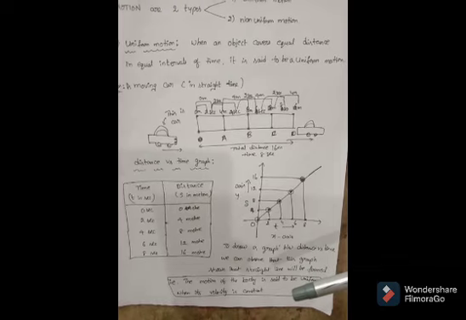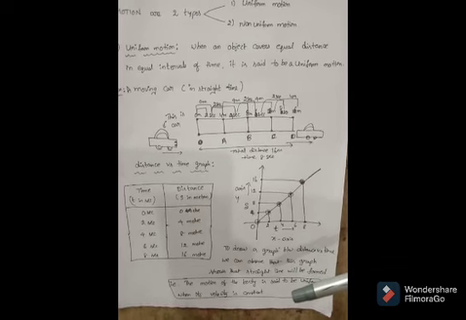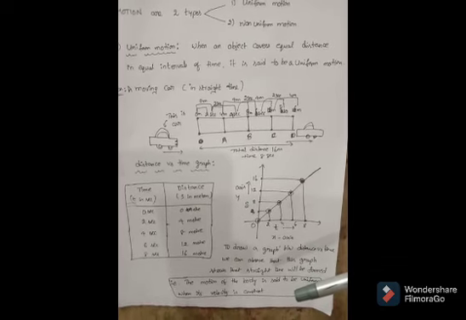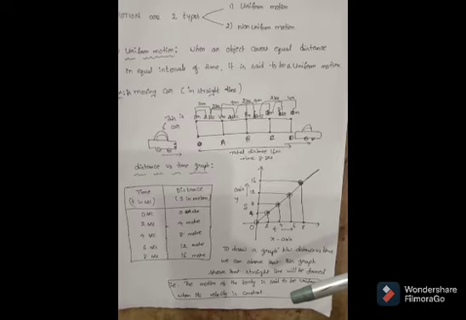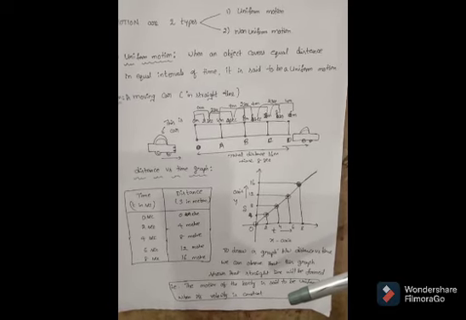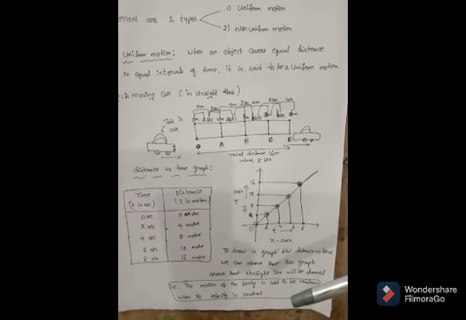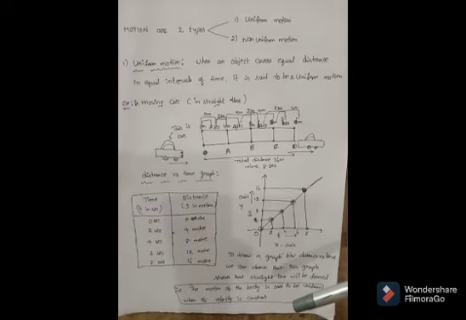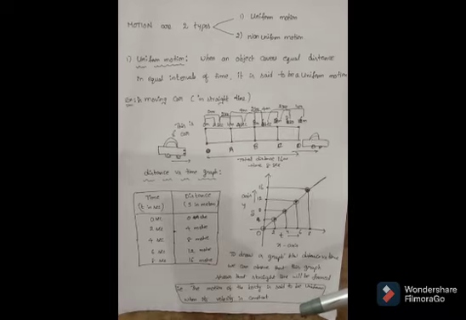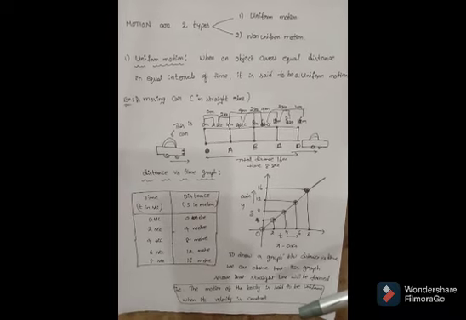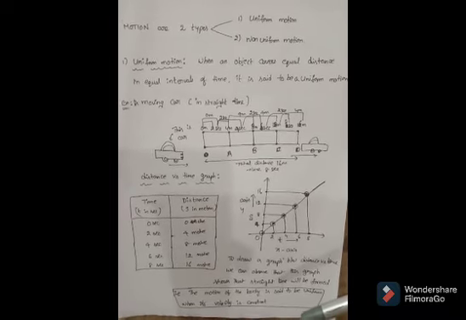It means it is a uniform motion. That means the motion of the object or body is said to be a uniform motion. That means its velocity is constant. Okay, students? Okay.